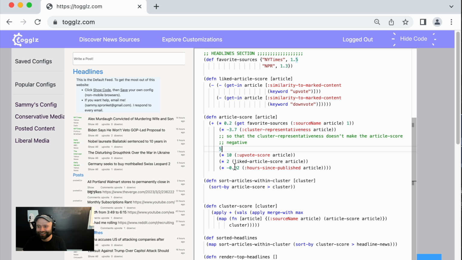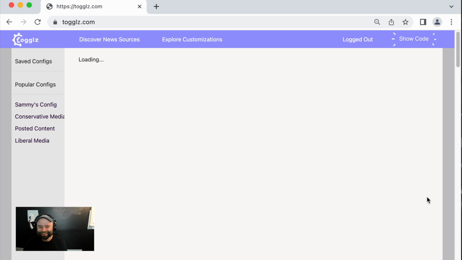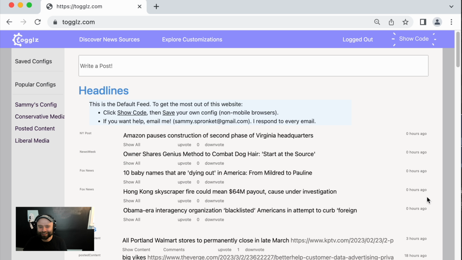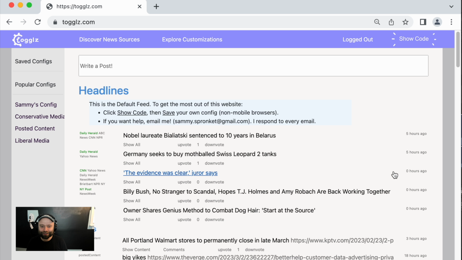So if I go in here and I edit one of these numbers, it'll super prioritize the most recent articles. If I try this, I can see that it put all of the most recent news at the top. Now I can adjust these numbers to decide how important I actually want each of these factors to be. So if I want to prioritize the most recent news, but only a little bit extra, I can change this number just a little bit, and it'll still increase the priority of the most recent news, but it'll keep some of the relevancy of the other ranking factors as well.